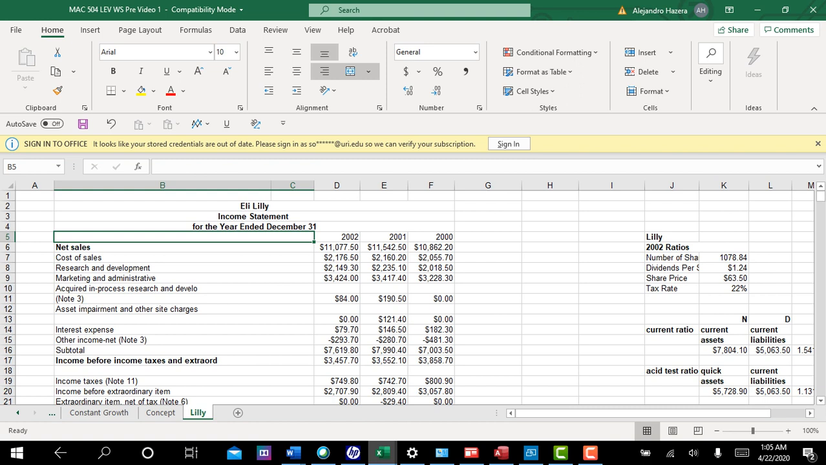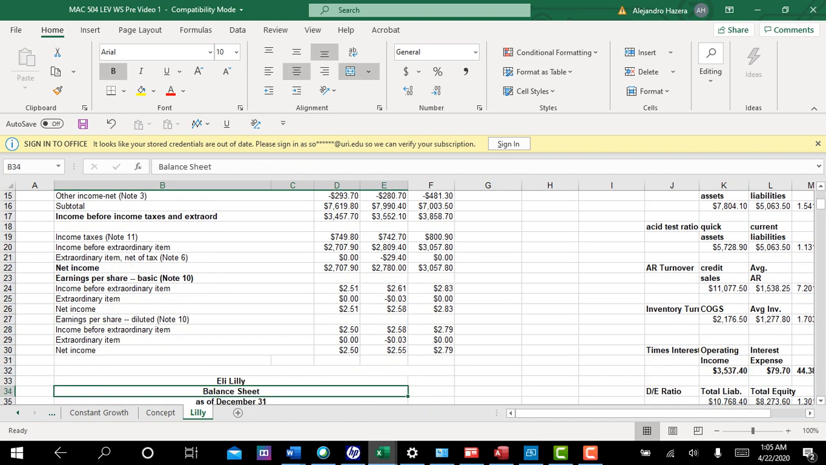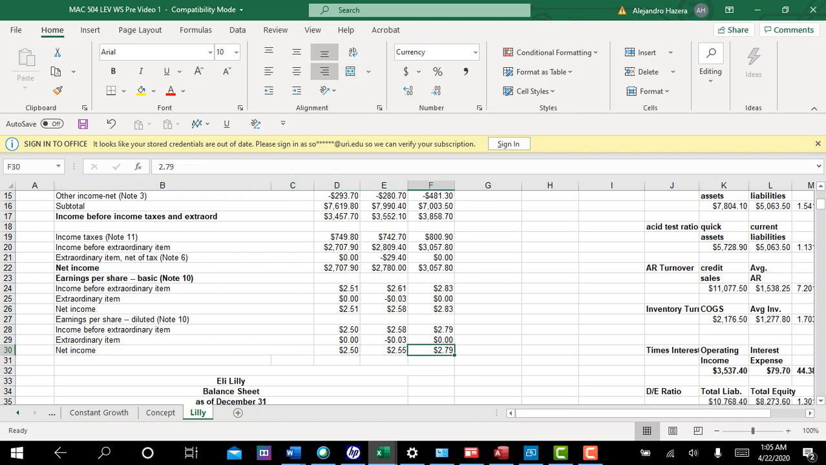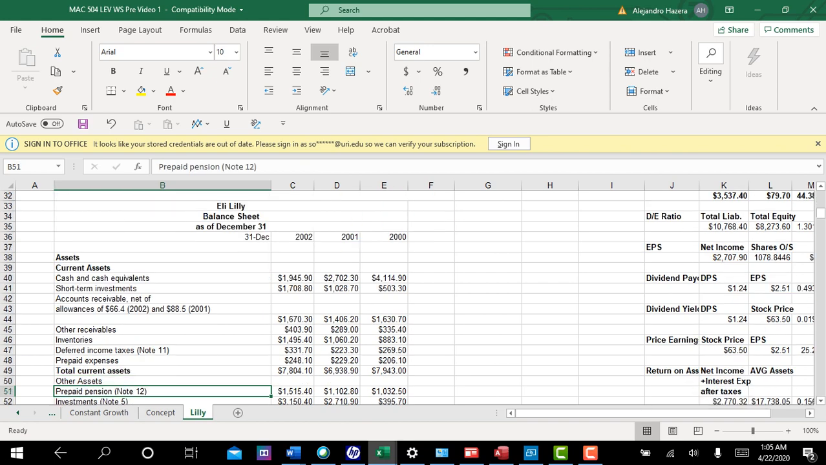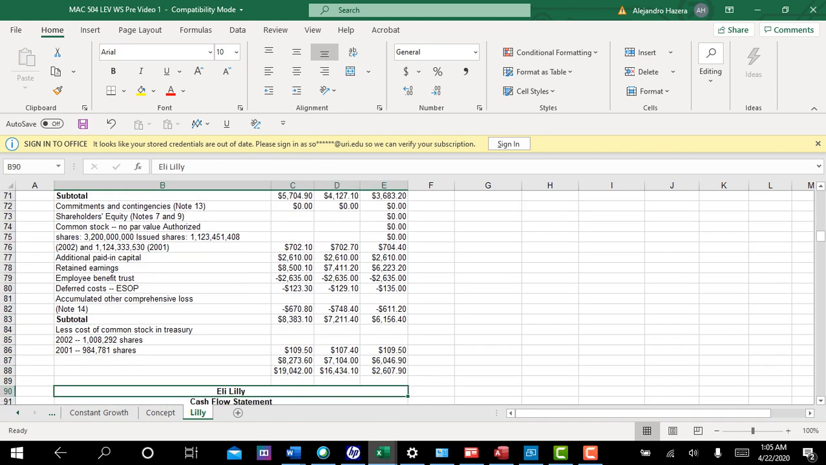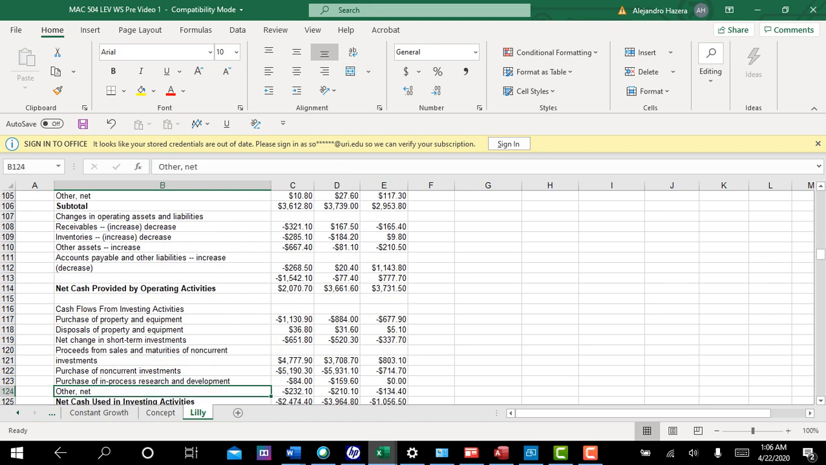Okay, so anyway, we've got the years 2000, 2001, 2002, and their income statements are right here. These are their actual income statements. The ratios are out here, but I generally won't be using their ratios. The only number I think I use from the ratios is a 22% tax rate here. And so you've got their income statements, their balance sheets, fairly long balance sheet there, treasury stock there, and their statement of cash flows.